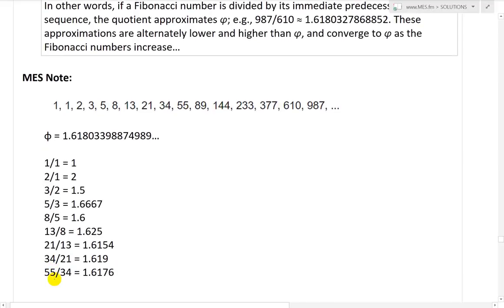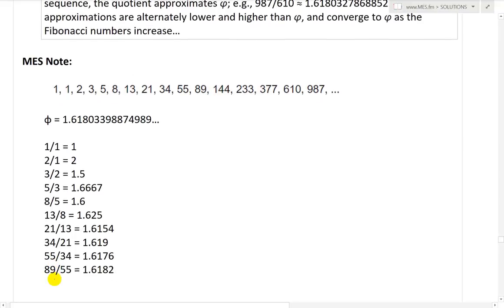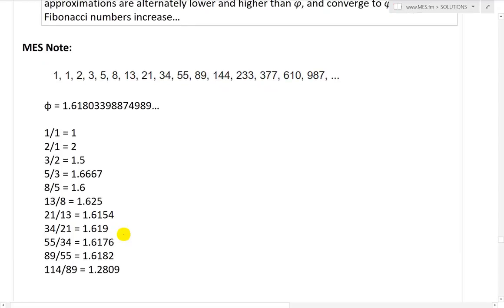And then the next one, 89 over 55 equals 1.618, that's a bit higher, so there's 1.6182. And then keep going on. This is pretty fun. So 144 over 89 equals 1 point, actually, yeah, that's off, so 144, like that.